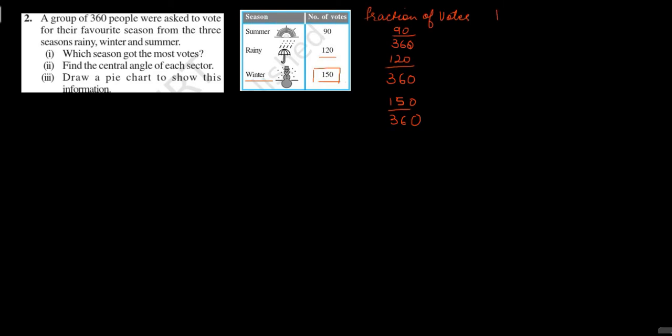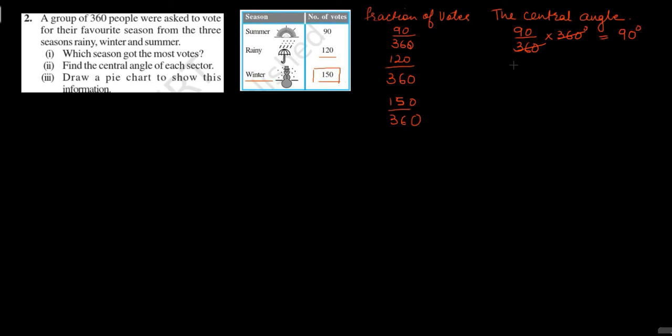Therefore, the central angle for summer season will be 90 divided by 360 multiplied by 360 degrees. 360 will cancel with 360 and the central angle for summer season will be 90 degrees.